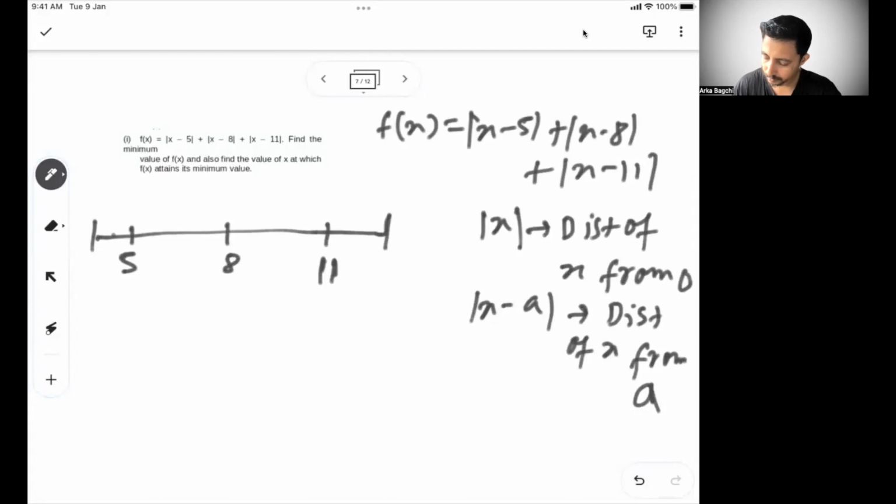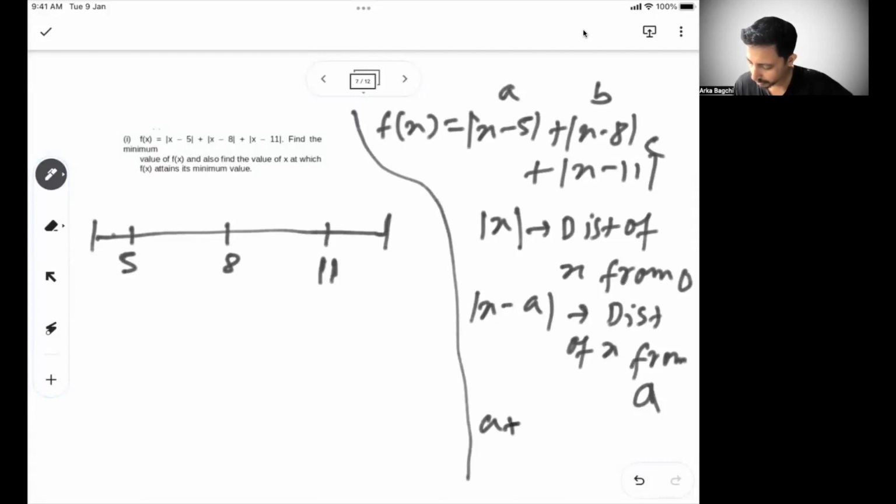So there are three distances: the distance of x from 5, the distance of x from 8, and the distance of x from 11. Now you have to place x in such a way that the sum of all these three distances is minimum. Let's say this distance is a, this distance is b, and this distance is c. So what you need to find out is the minimum of a plus b plus c.